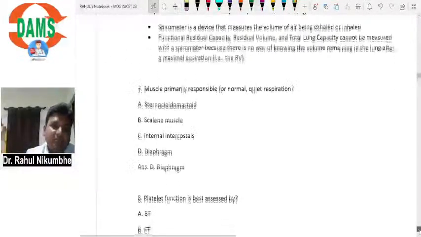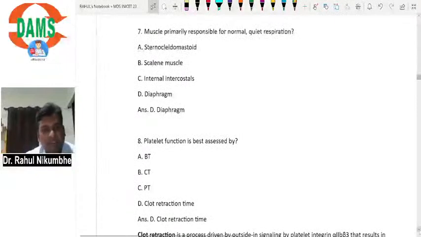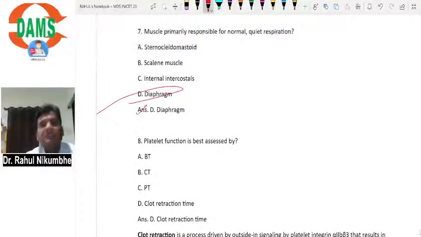Muscle primarily responsible for normal quiet respiration: the diaphragm is the main muscle responsible for quiet respiration at rest. Other muscles are sternocleidomastoid, scalene, internal intercostals. If we are taking a breath forcefully by applying pressure, then we are using sternocleidomastoid, scalene muscles, internal intercostals. But the diaphragm is the main muscle during quiet respiration at rest, without applying any force.